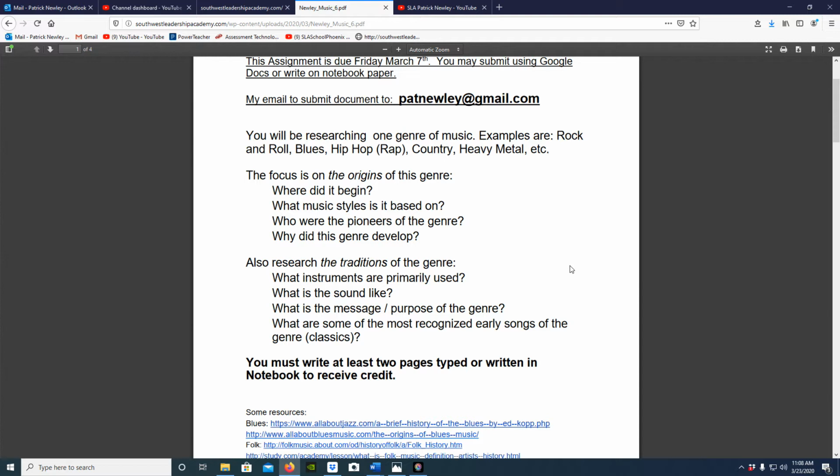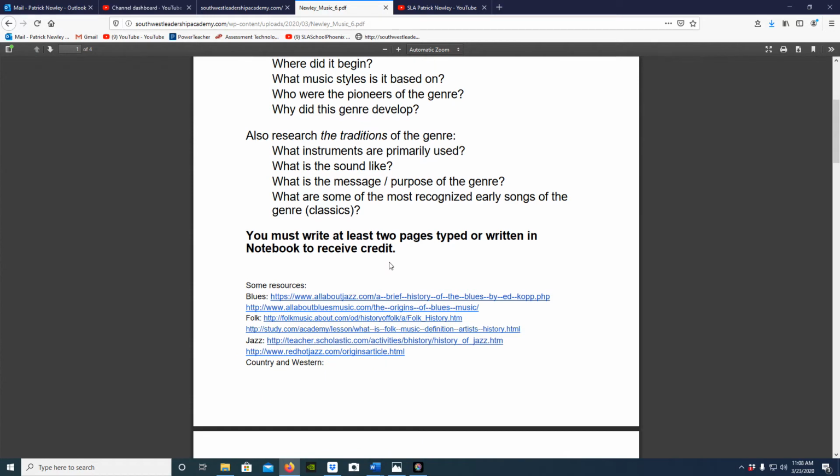Blues, for instance, was a song that was written out of the depression of African Americans in America and the sorrows and struggles that they were going through. That's an example. What are some of the most early recognized songs in this genre, right? The classics. Now, to receive credit, you must write at least 2 pages typed or written in a notebook. Now remember, in Mr. Newley's class, a front and a back notebook paper page is 1 page. So you need to have a front and back.